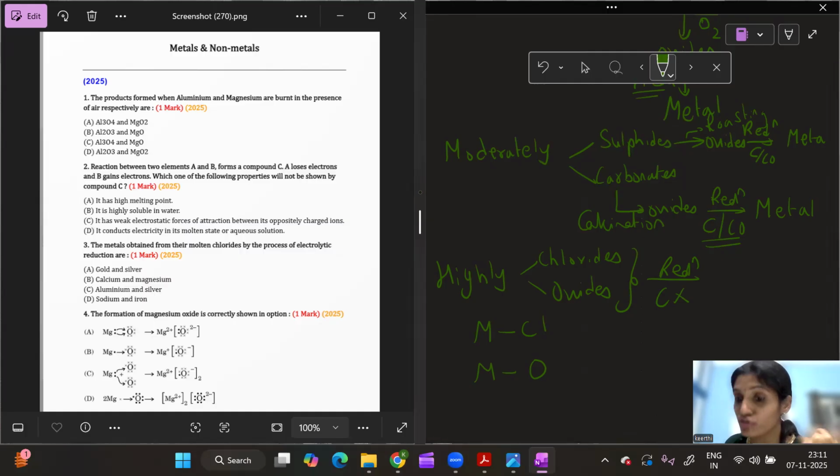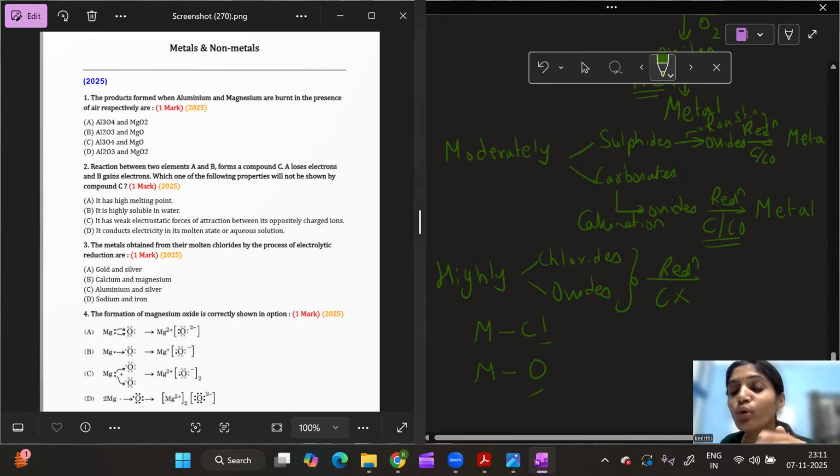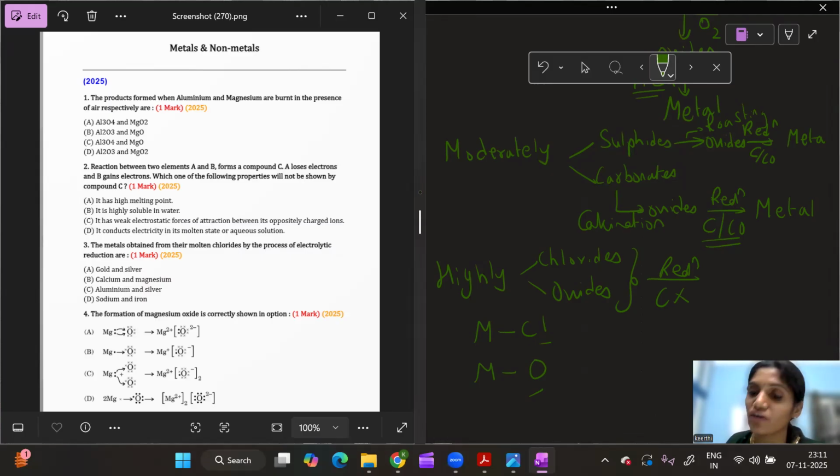This bond is very strong, and metals have more affinity towards forming a bond with chlorine and oxygen. Carbon doesn't have as much affinity towards the metal as chlorine and oxygen have with highly reactive metals. So highly reactive metals would never want to lose the bond with chlorine or oxygen and react with carbon.